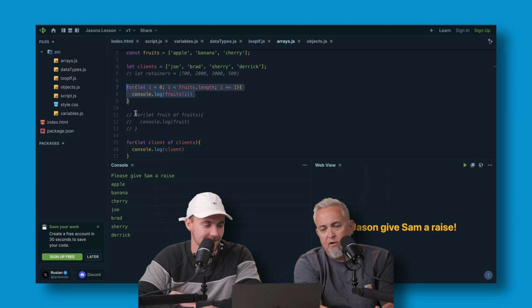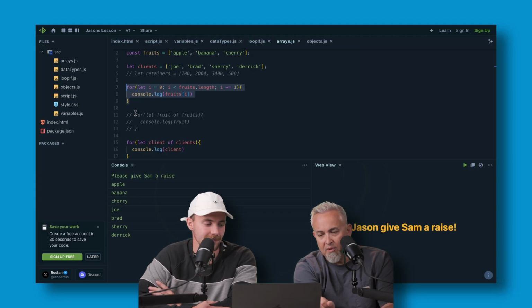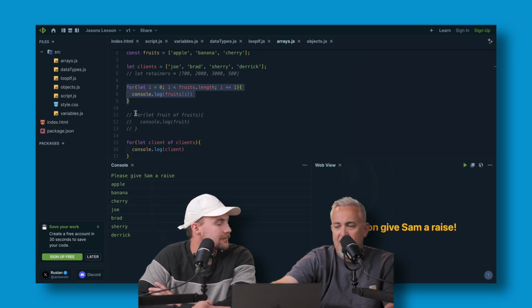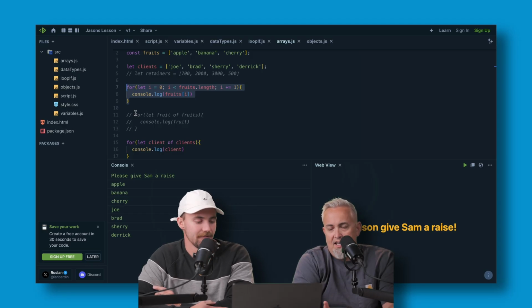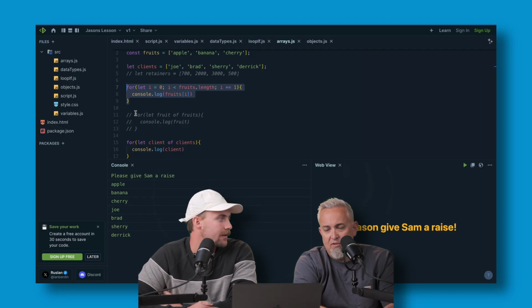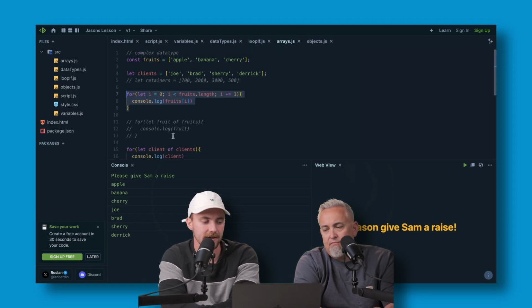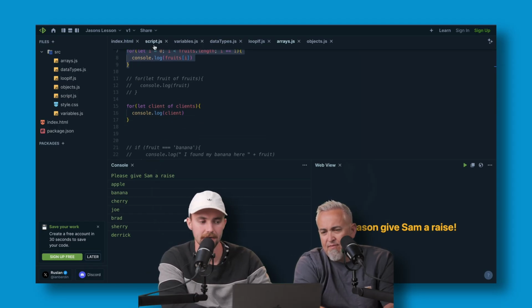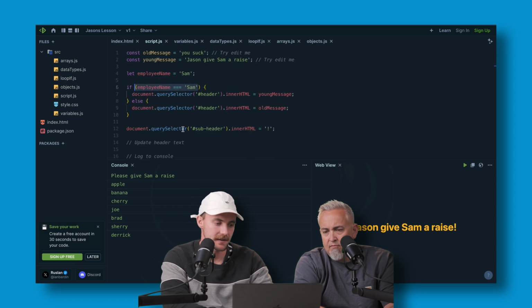Sorry, real quick, before you move on. We did this for loop, and I can see in the console that it's listing them all the way that we told it to. But what's it actually doing on the web view? What are we actually programming? So the web view, we haven't told it to do anything on the web view yet, but if we wanted to, we can make this show all of our clients on the homepage.